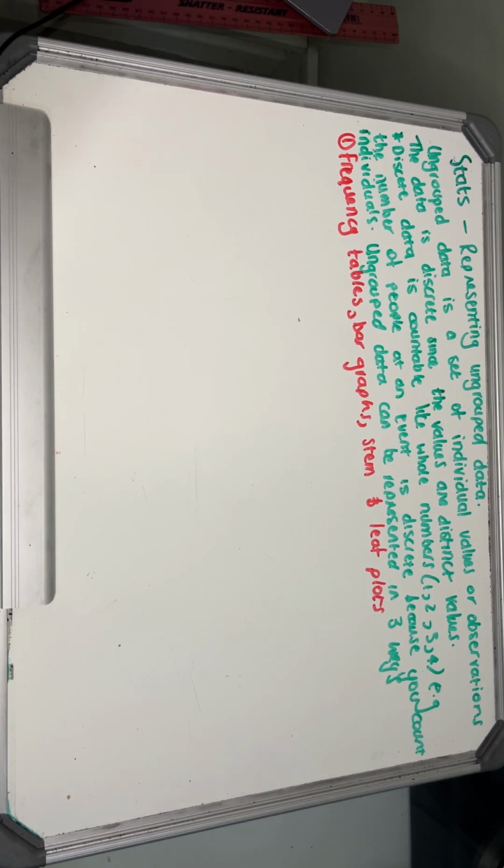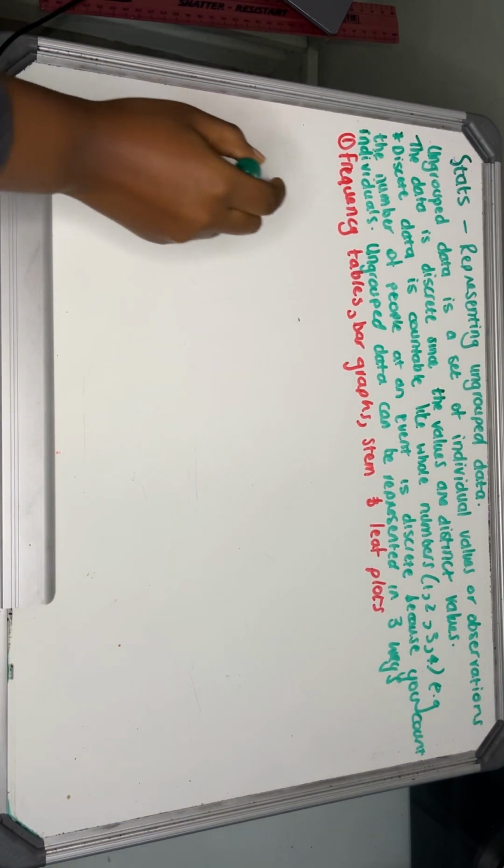So in stats, rather, we have two types of data. We have ungrouped data, we have grouped data. Okay, now what are we talking about? Let's start with ungrouped data. So ungrouped data is data that shows the individual values. For example, when you are investigating maybe how many people own iPhones from age 15 to 60, you would go around, investigate this, and maybe collect ages.